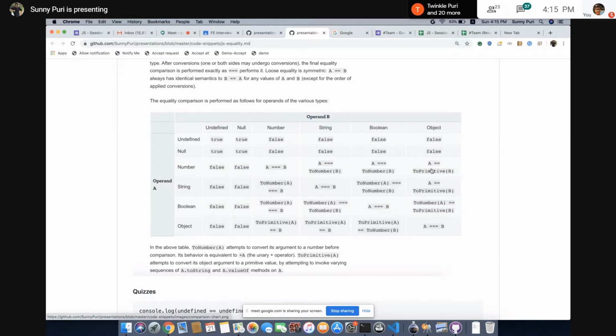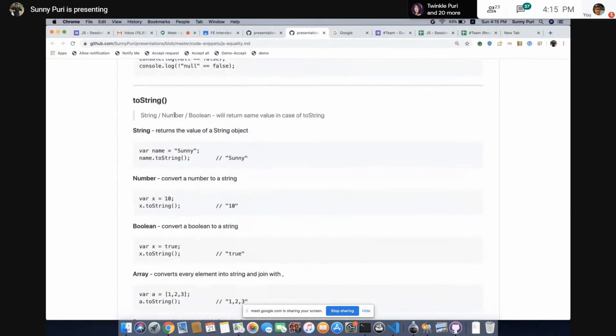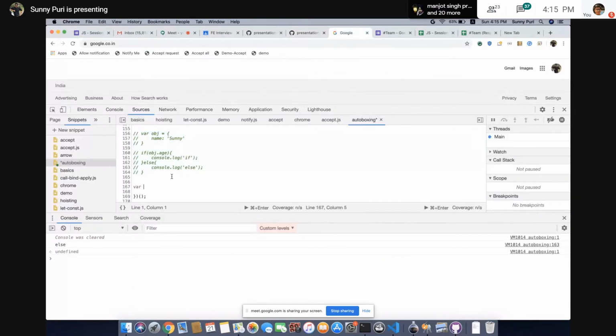Okay, so before getting into the primitive, we have to cover toString. Let me go through this. For example, where x is equal to Sunny, then if I console log toString. Just now we have seen that no primitive value has a toString function. x only has a simple value which is of type string, a primitive value.